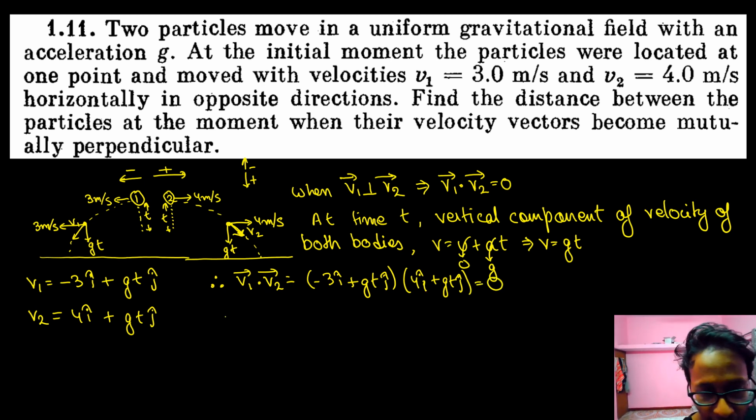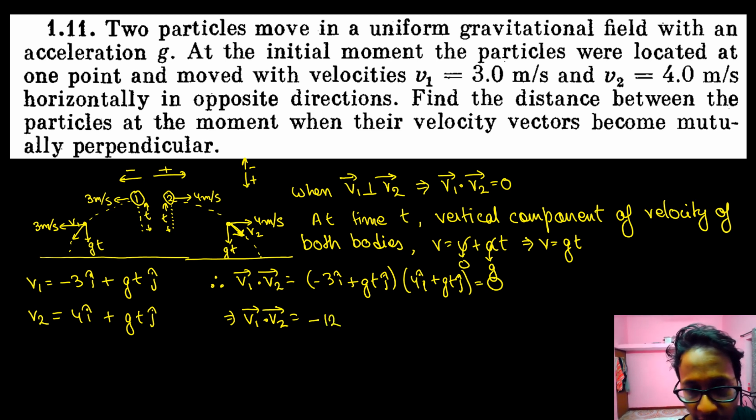To multiply, i dot i with j dot j, so v1 dot v2: 4 threes are 12, minus 12 plus (gt) whole square is equal to 0.